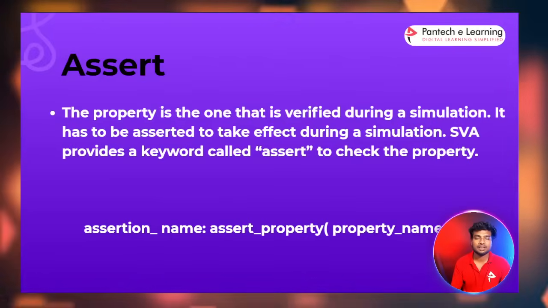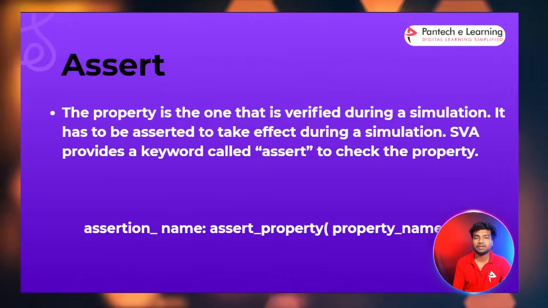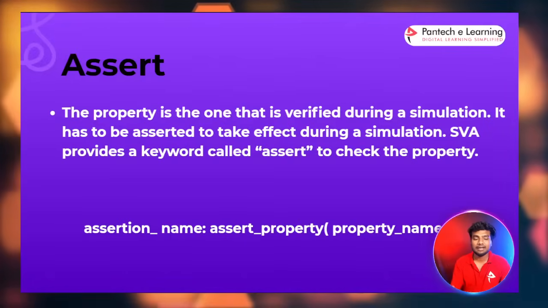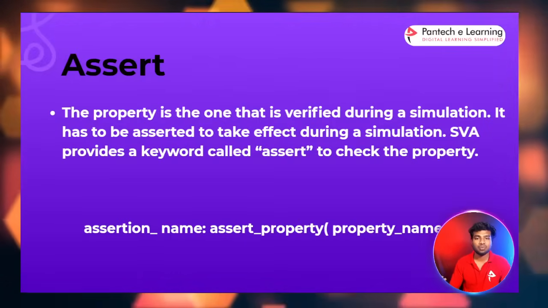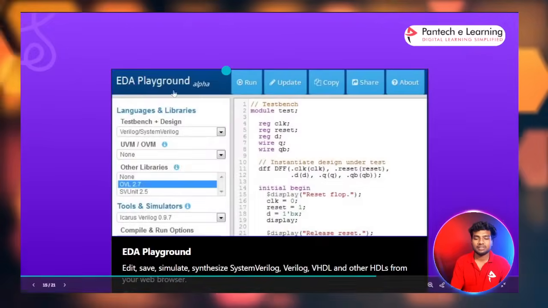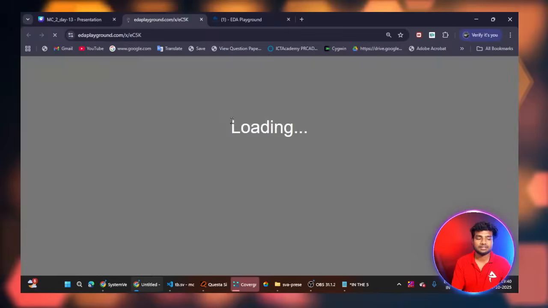In immediate assertions we can use only the assert keyword, and we can check the results immediately. But here we have to write the sequence and property, then only you will get the results. Okay, so we'll see one code for a concurrent assertion.